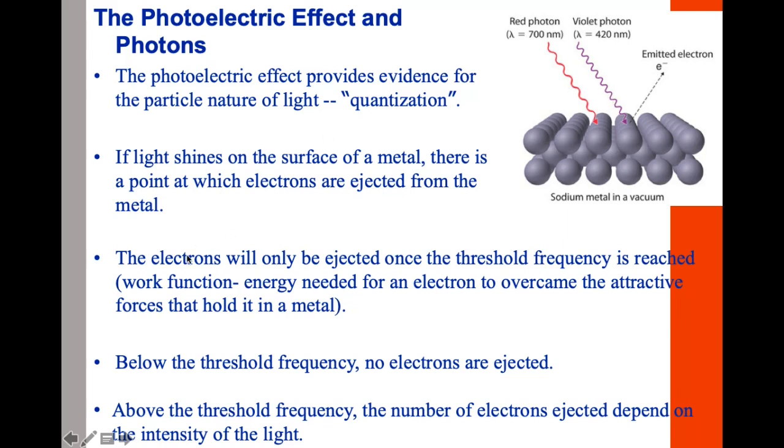So electrons will only be ejected once the threshold frequency is reached. And in this case, the threshold frequency was reached by violet light, not by red light. So below the threshold frequency, no electrons are ejected, and above the threshold frequency, the number of electrons ejected depends on the intensity of light. And intensity of light depends on the amplitude of the wave.